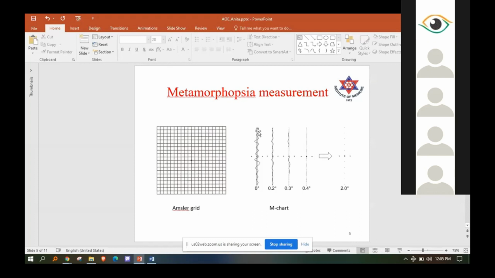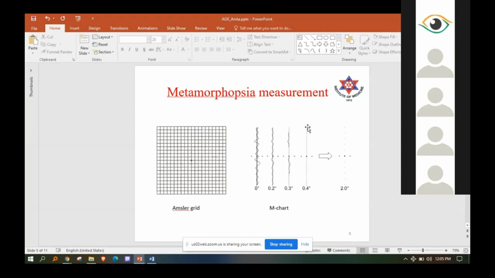Here in the example, you can see this patient has metamorphopsia, and the straight line appears distorted. As the dot interval increases, the distortion decreases, and finally when the dot interval is 0.4 degree, the metamorphopsia completely disappears.